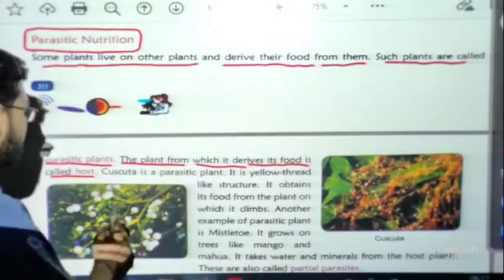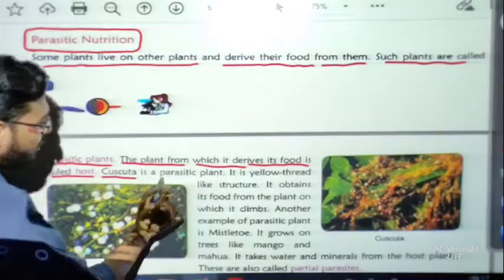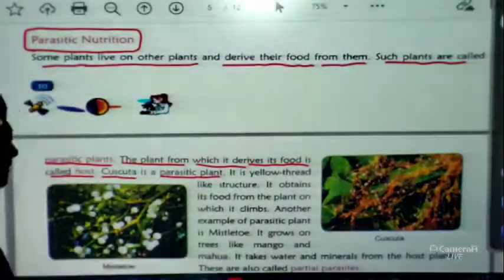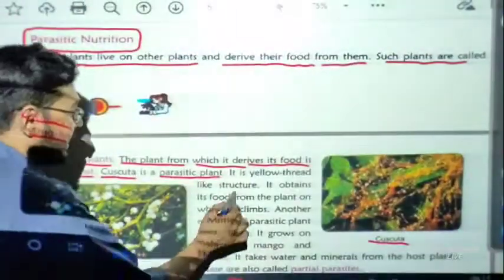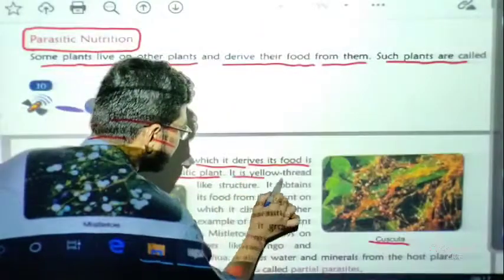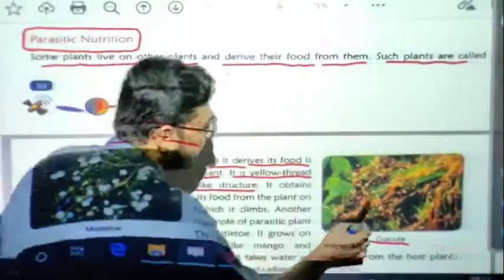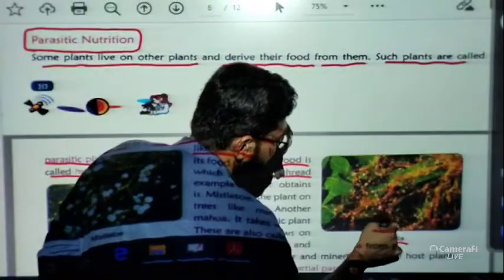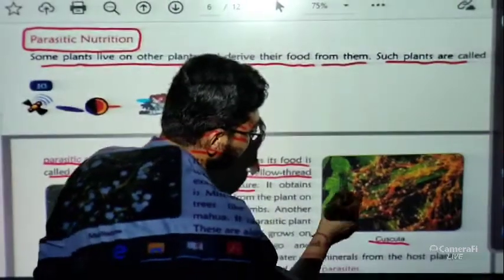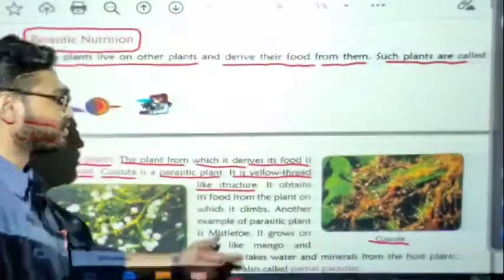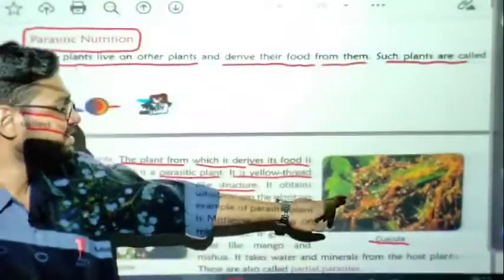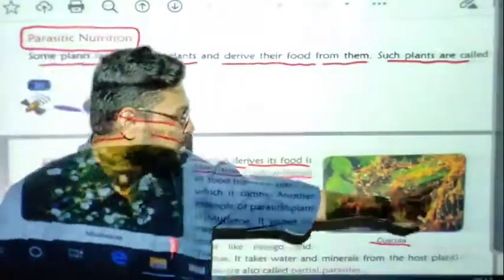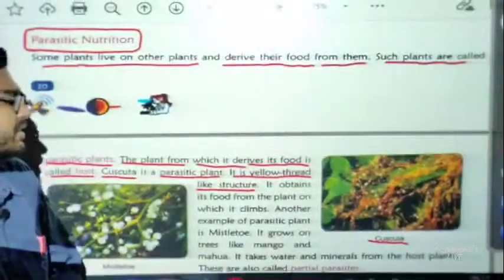You can see Cuscuta is a parasitic plant. You can see the picture here. It is a yellow thread-like structure. This yellow thread-like structure is the Cuscuta plant, but this green part is the host. You can see two portions here: the yellow thread-like structure and the green plant-type structure.